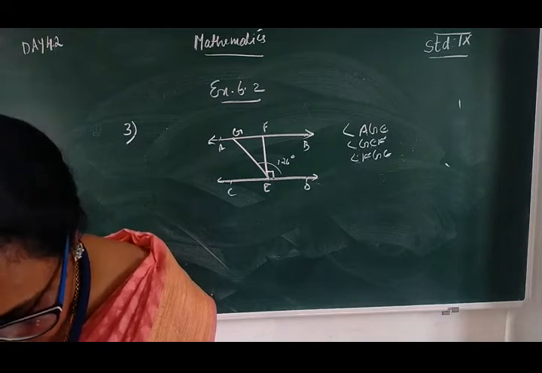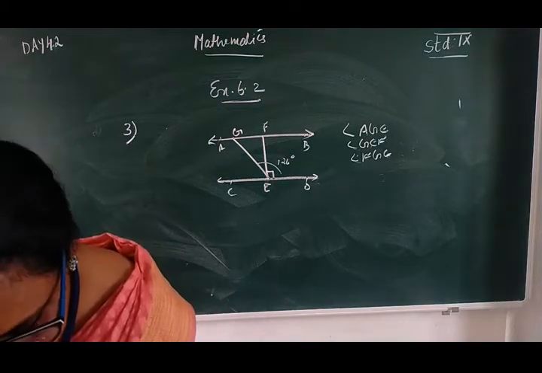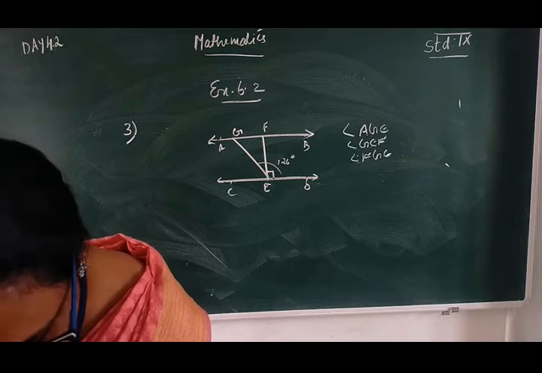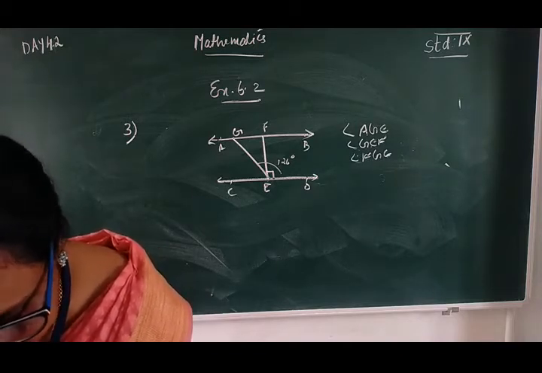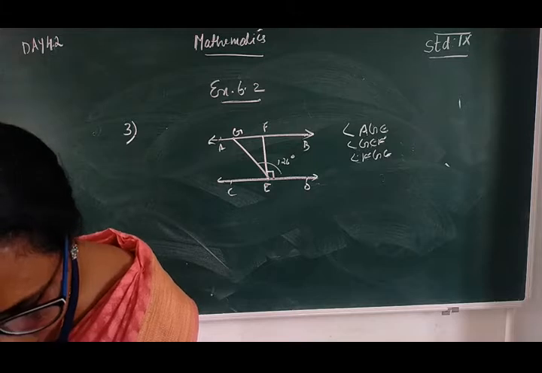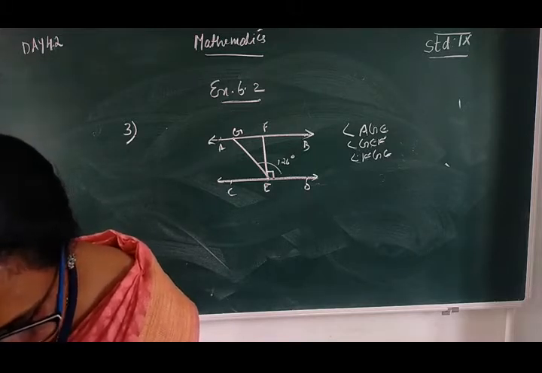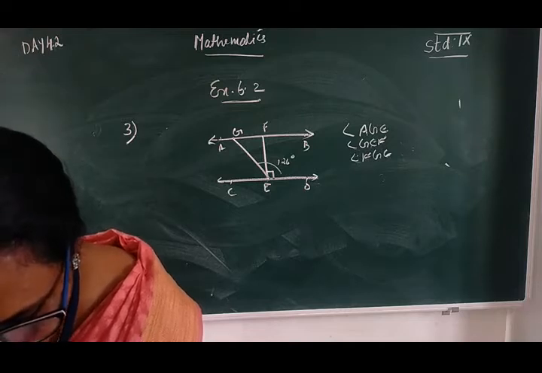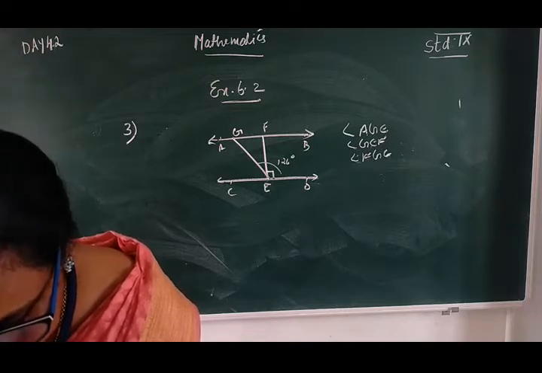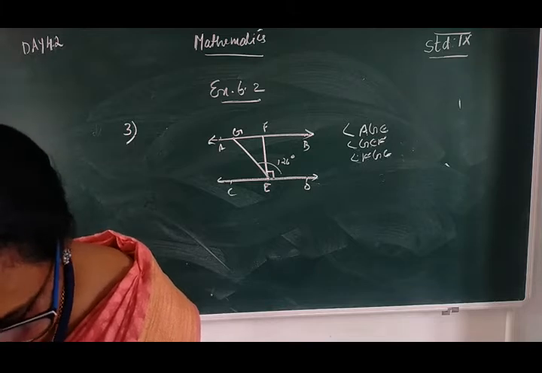Given angle GED is equal to 126 degrees. Looking at the figure, we want to find angle AGE, angle GEF, and angle FGE.